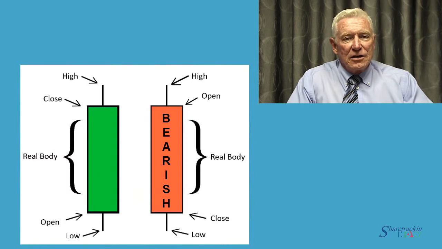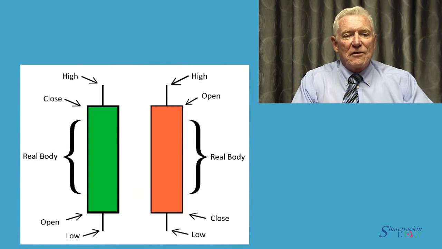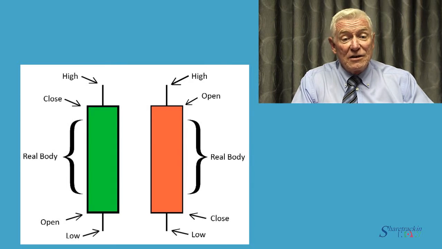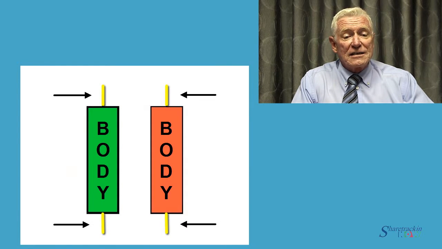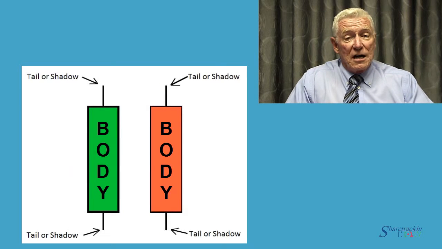During the trading day, the share trades within a range which is defined by the highest and lowest prices which it reaches. If these go outside the green or red body of the candle, then they are shown as vertical lines extending above the body of the candle or below it, and they are known as shadows, or sometimes as tails.